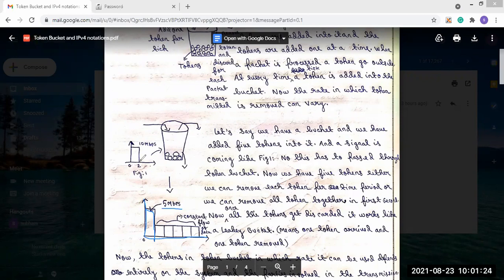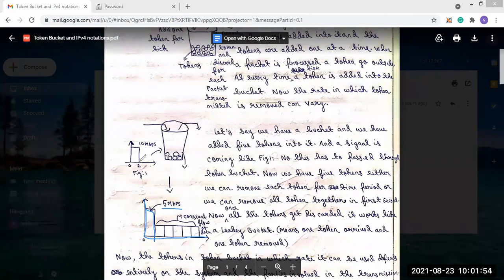Now all the 5 tokens placed in the bucket are removed at once, that means in the first second. So for 0 to 1 second, the speed will be 5 Mbps. And after completing the 5 Mbps, it will become a constant flow of data, because when all the tokens are removed from the bucket, it will work like the leaky bucket algorithm.